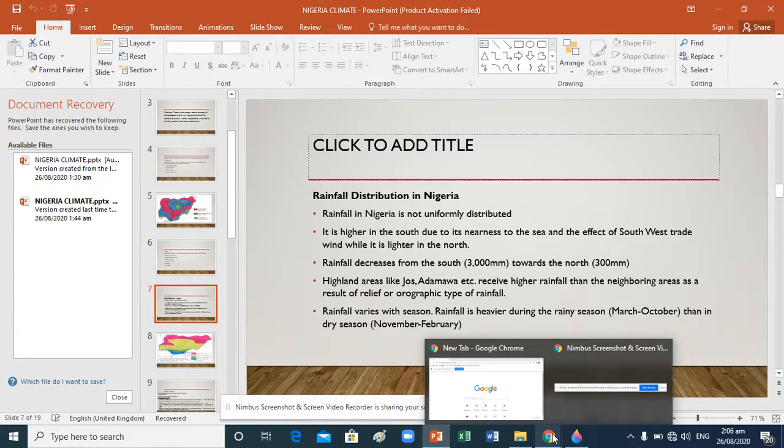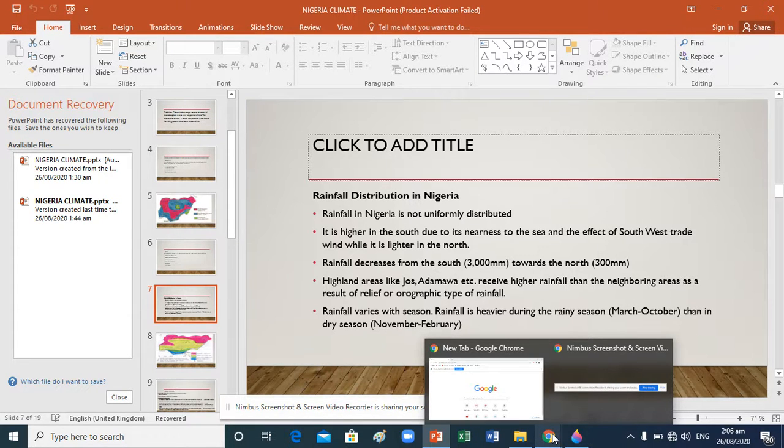Then, apart from that, we have convectional rainfall, the type of rainfall that we normally experience in the afternoon, associated with great intensity. We normally experience this rainfall for a short period of time. We have cyclonic rainfall. This is the type of rainfall that is associated with wind.